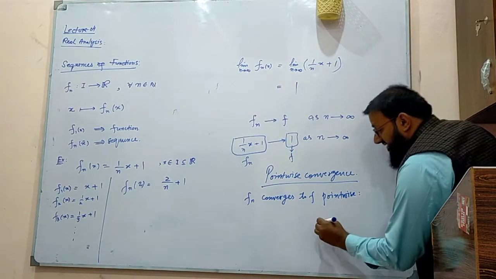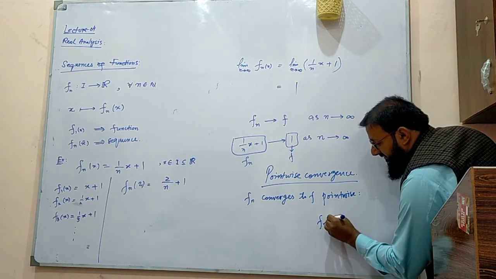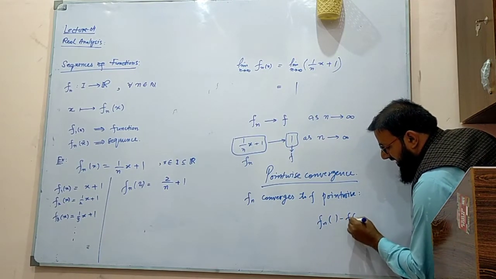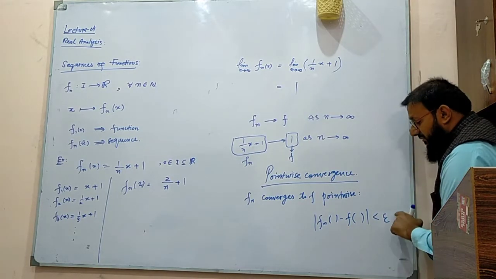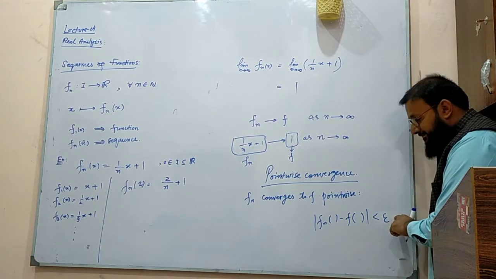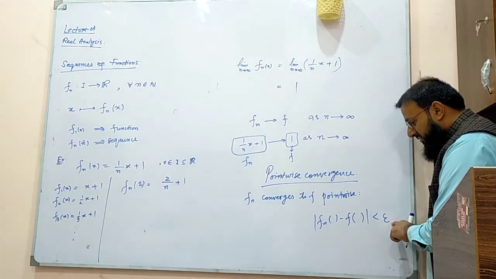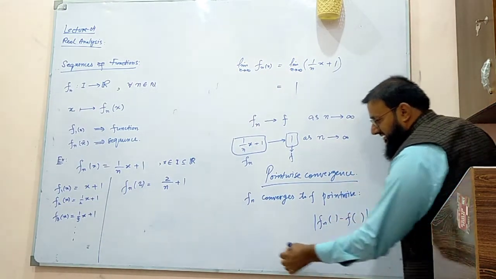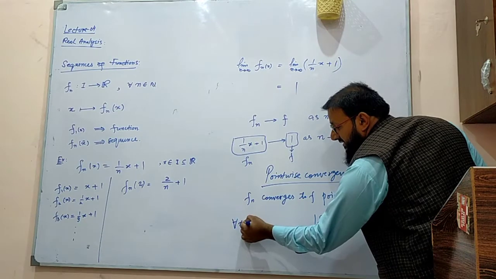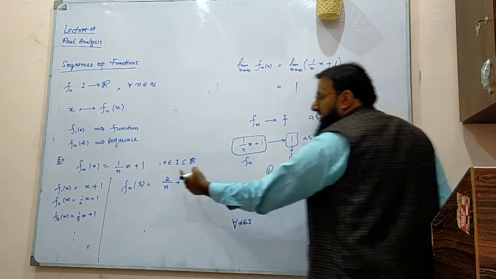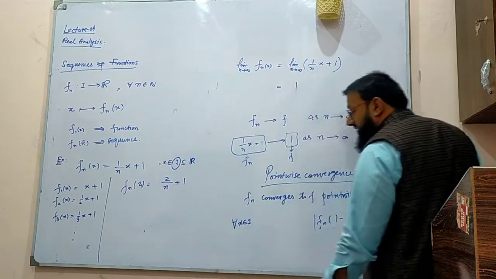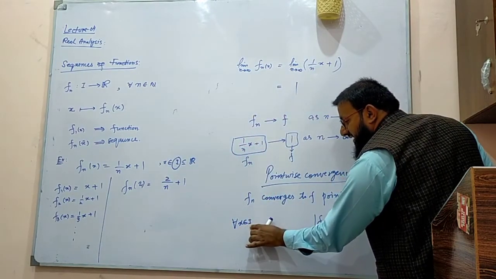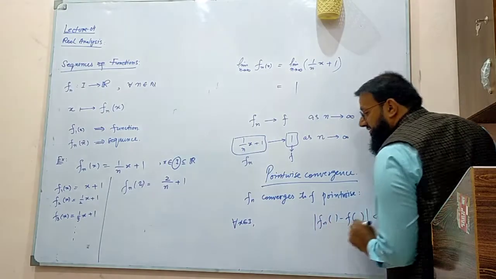Then what happens is that the difference between fn and f can be estimated by some smaller number epsilon. But when does this happen? You have to choose one x. It means for all x in your interval. You can choose x to be 2, x to be 3, but it should be part of your interval. For all x in the interval, what happens?